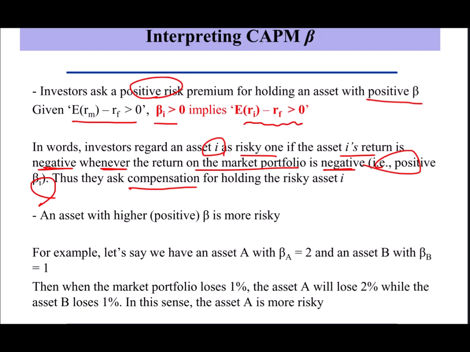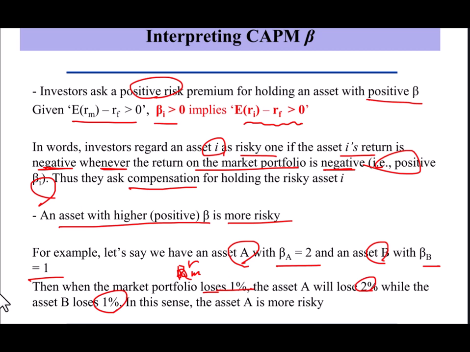Let's use an example to talk more about the meaning of beta. First of all, an asset with a higher beta is more risky. For example, let's say we have an asset A with beta A equal to 2 and an asset B with beta B equal to 1. When the market portfolio RM loses 1%, asset A will lose 2%, while asset B loses 1%. So when the bad thing happens, you get more loss by investing into asset A. So you feel asset A is more risky. Because of that reason, you will ask for more compensation when you invest into asset A. So higher beta means you ask for more premium on average.